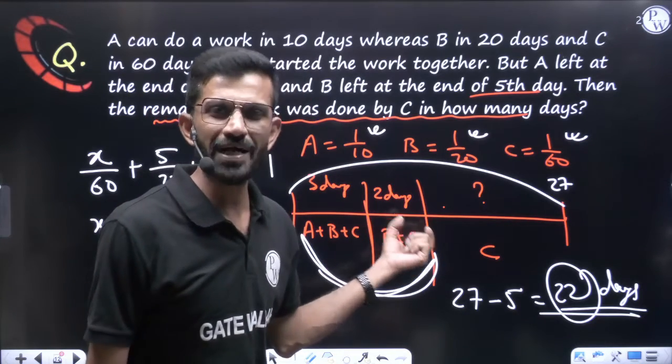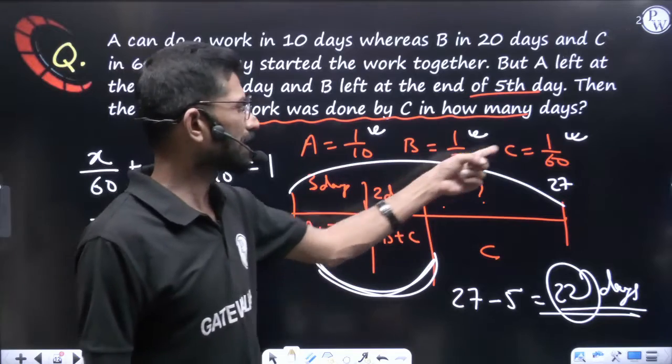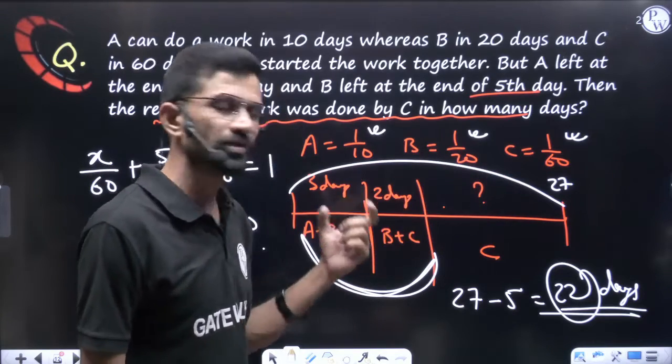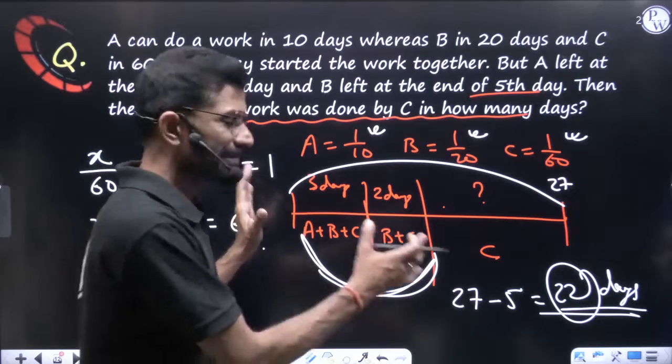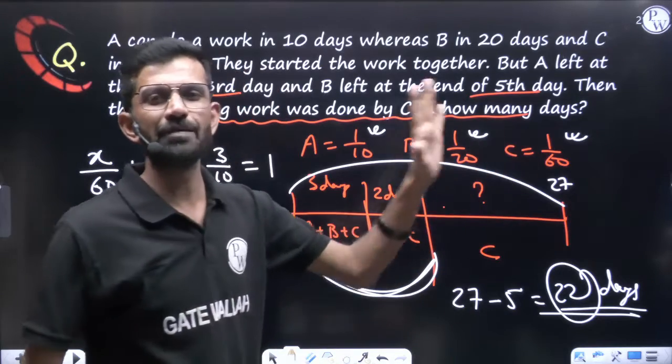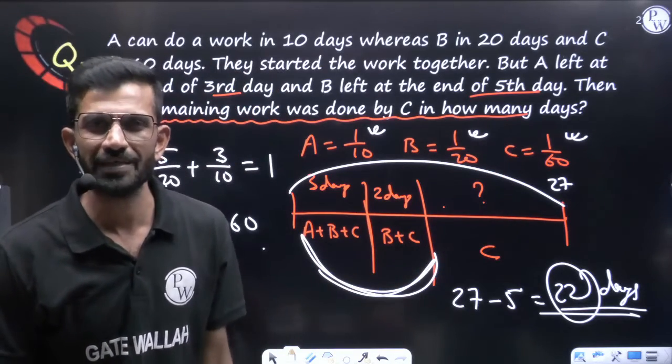Then B and C also you add. How much work B and C does? So 1 by 20 plus 1 by 60. There also you find 2 days work. How much B and C will do? How much work is completed? The pending work will be done by C in how many days? In that way also you can find it out.